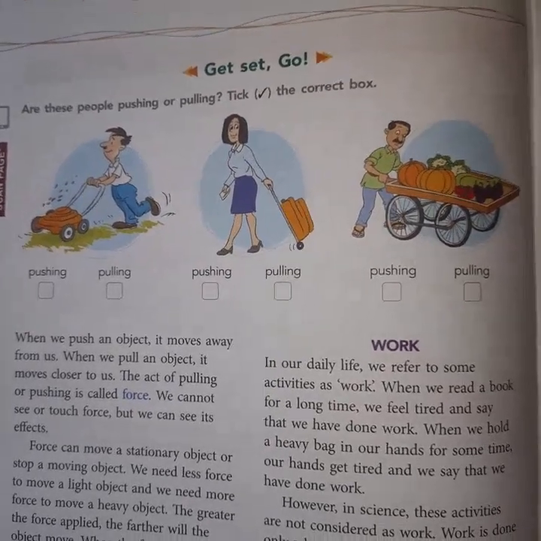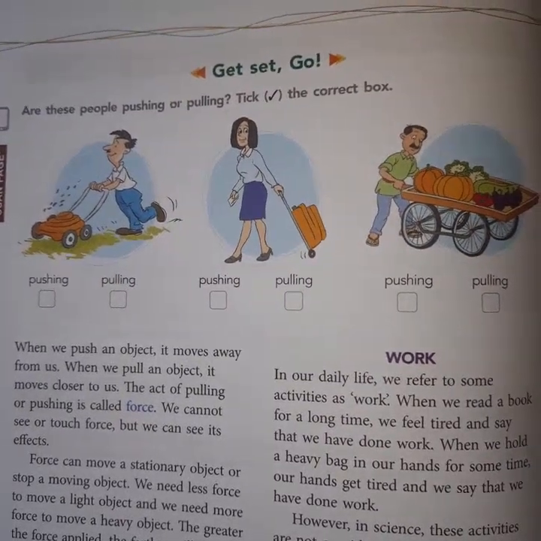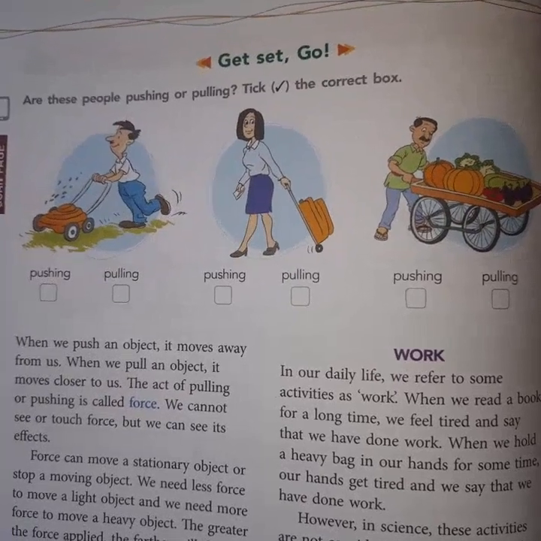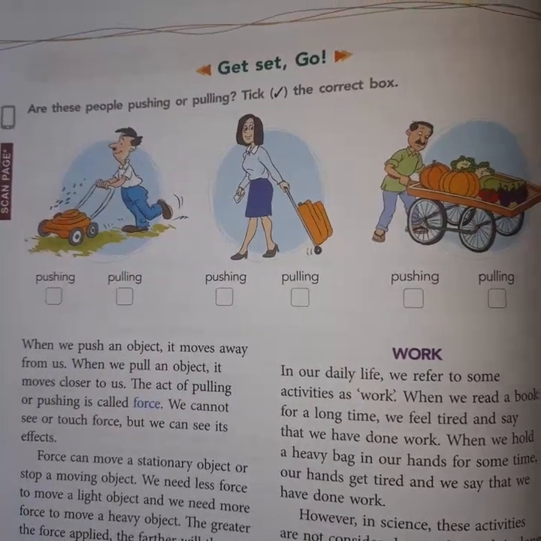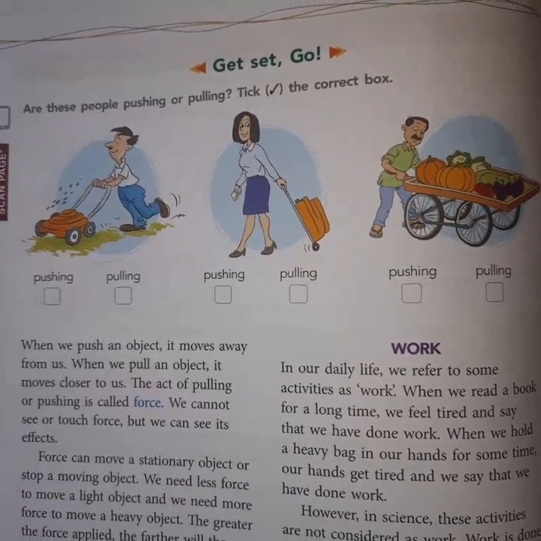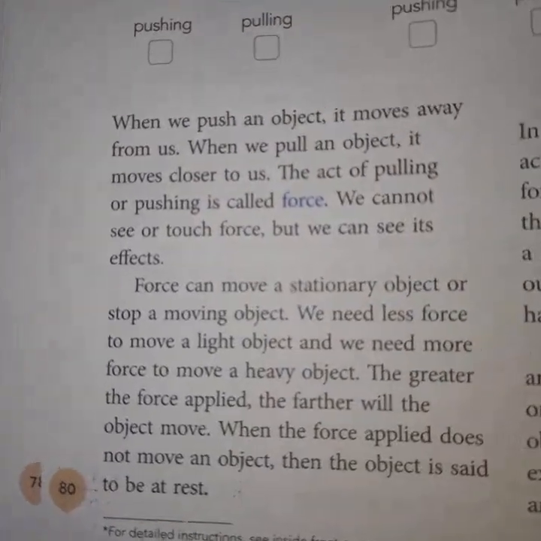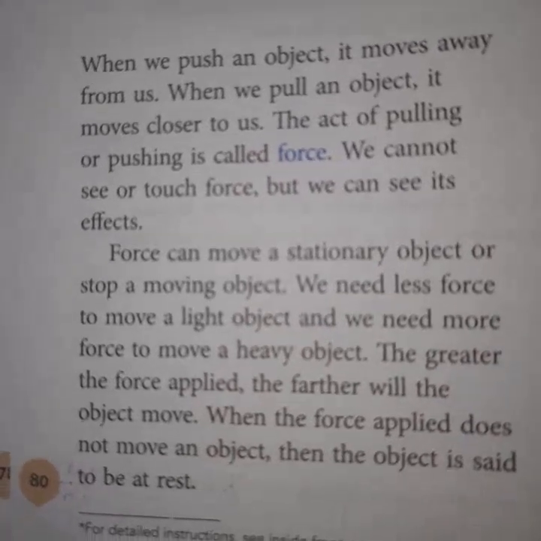And in the last picture, right hand side, the man is pushing the vehicle. He is the vegetable seller. So it is the activity of pushing. So now let's start the actual point. Paragraph number first, page number 80.